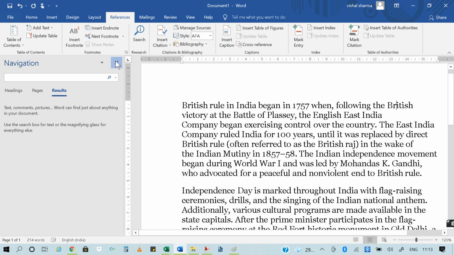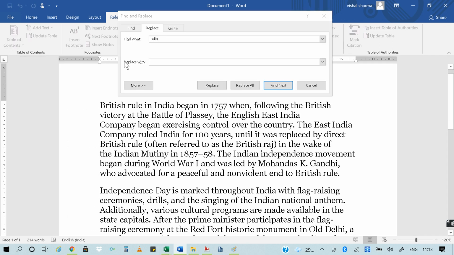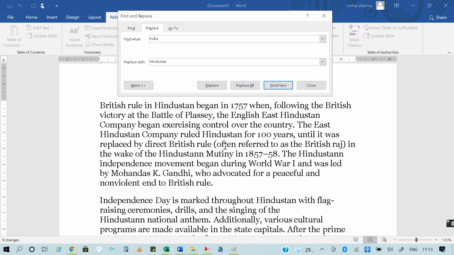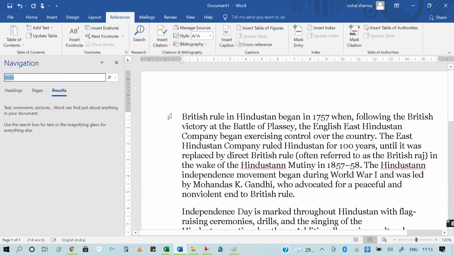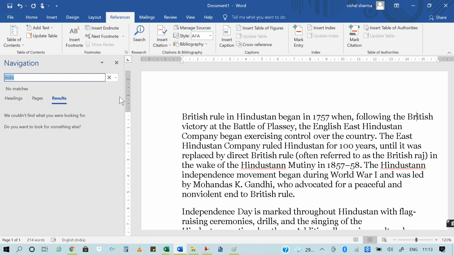Okay, now if I want to find and replace text, if I want to replace India with some other text like Hindustan, just replace any one or replace all. So replace all will replace, and you can see now there will be no India. If you search for India with Control plus F, now there will be no India option. Okay, so here it is replaced with Hindustan.